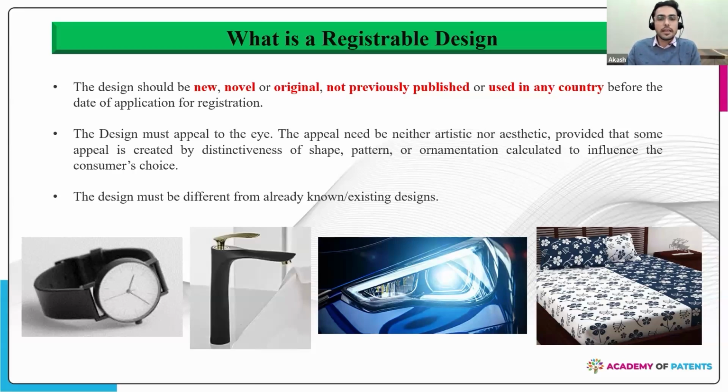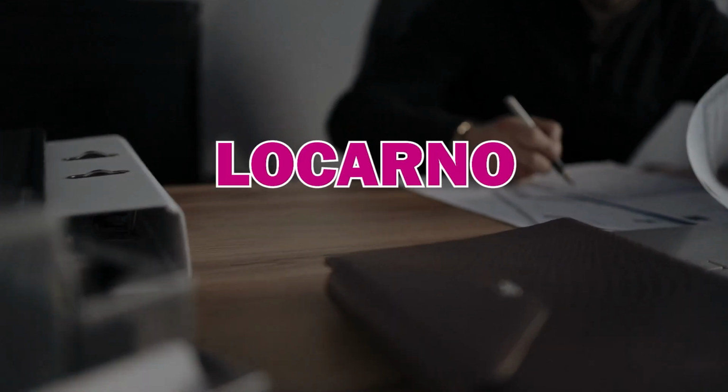So these are different examples of where design can exist, and the basic requirement is to fulfill the criteria that it should be new or novel, should be original. It cannot be something which is already out there in the market. So next is Locarno classification.